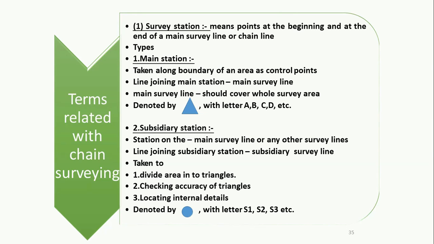Number two is the subsidiary station. It is a station on the main survey line or any other survey line, and the line joining the subsidiary stations is called a subsidiary survey line. It is taken to divide the area into a network of triangles, for checking the accuracy of triangles and for locating the internal details. As you can see in the previous diagram, the subsidiary station is denoted by a circular shape with letters S1, S2, S3.